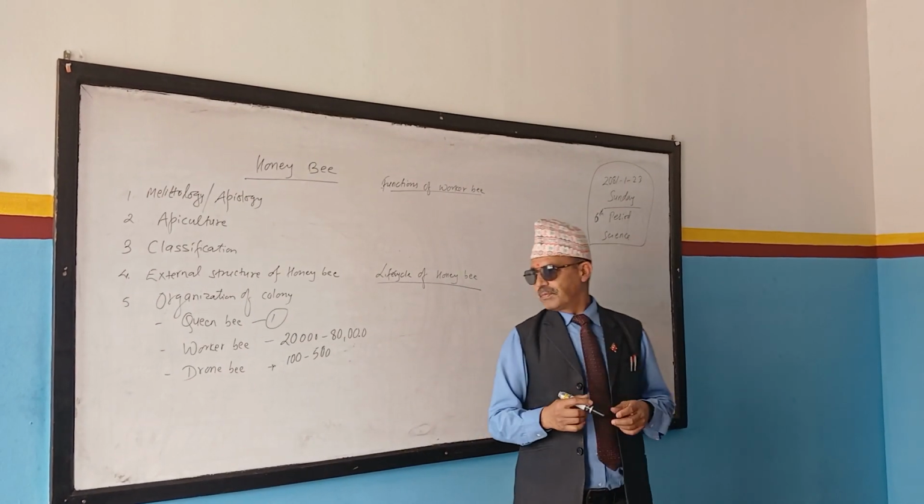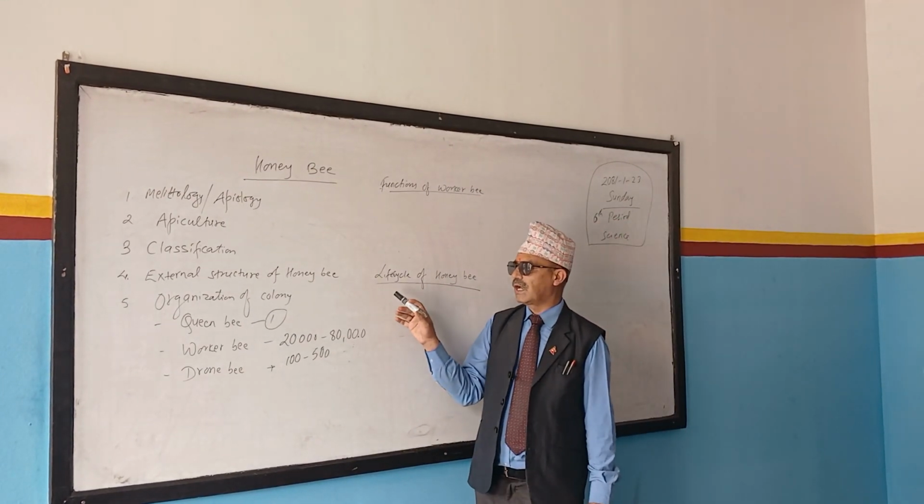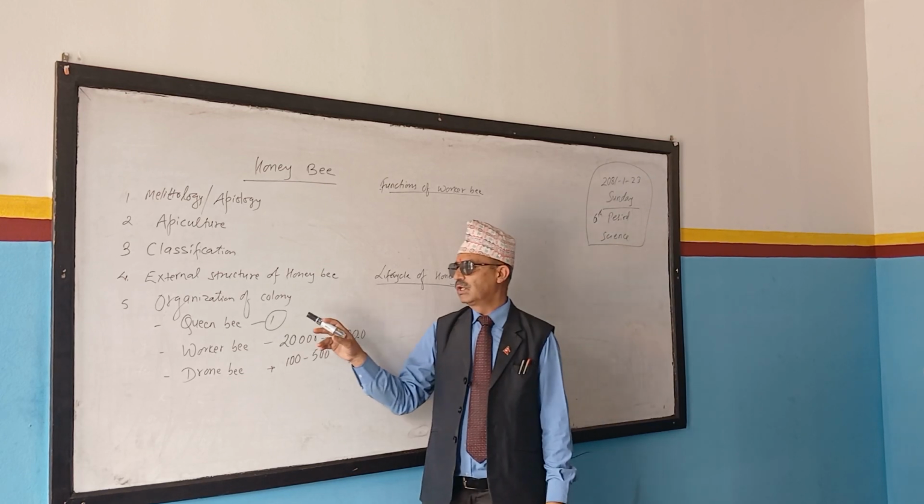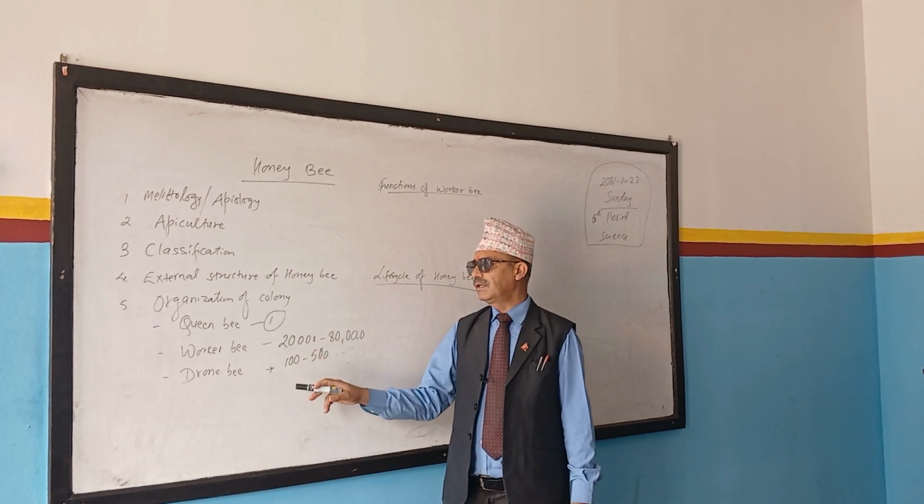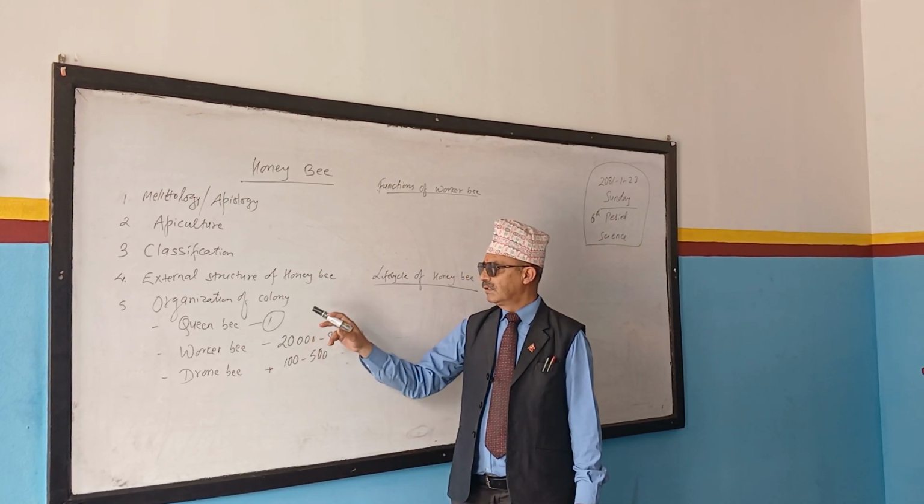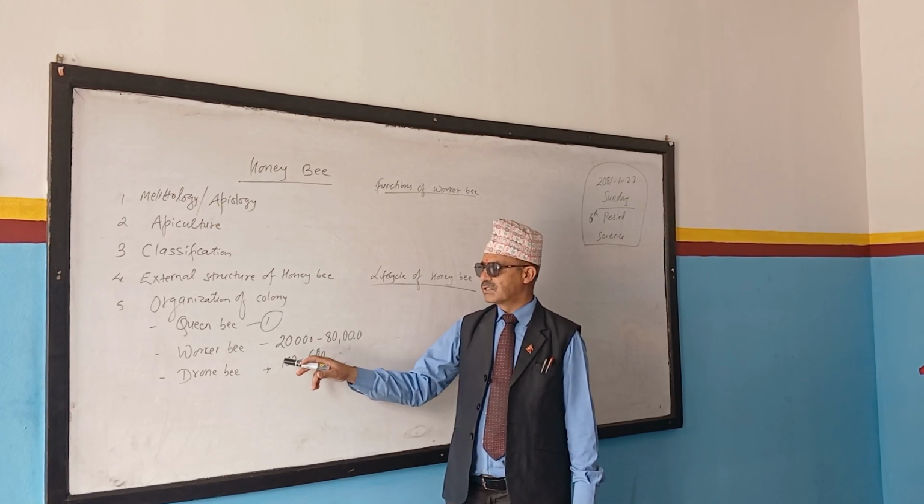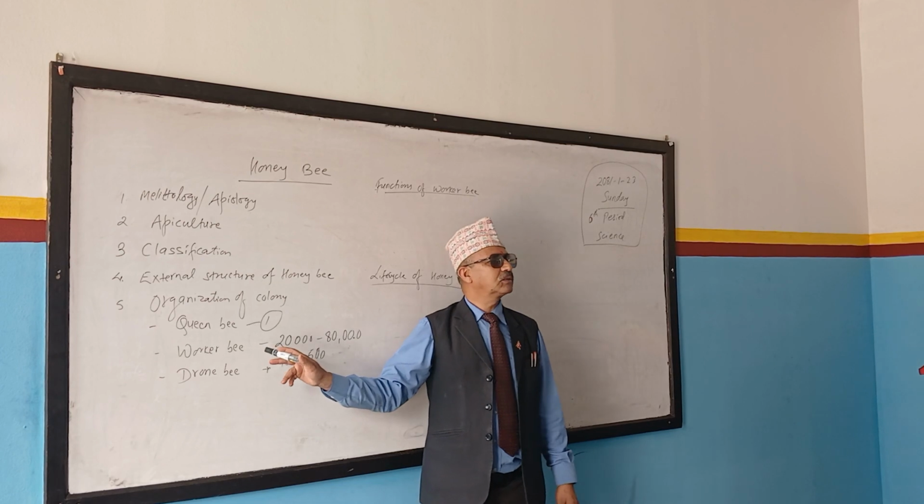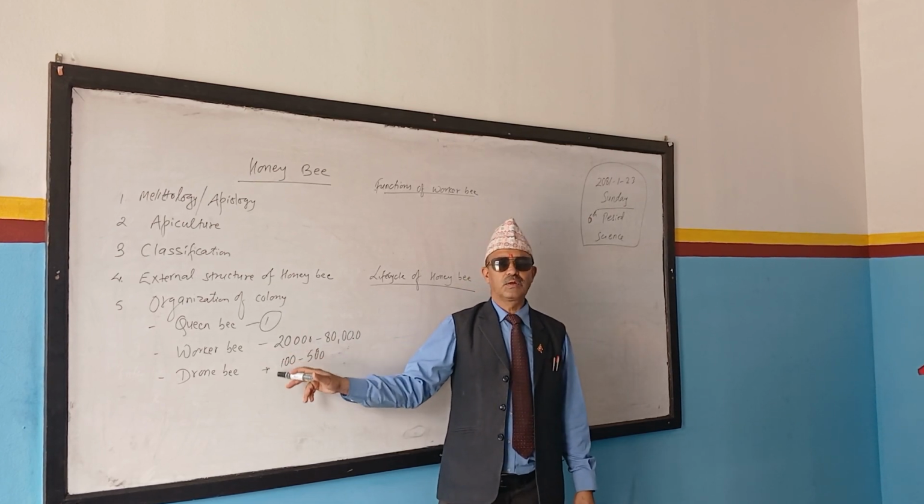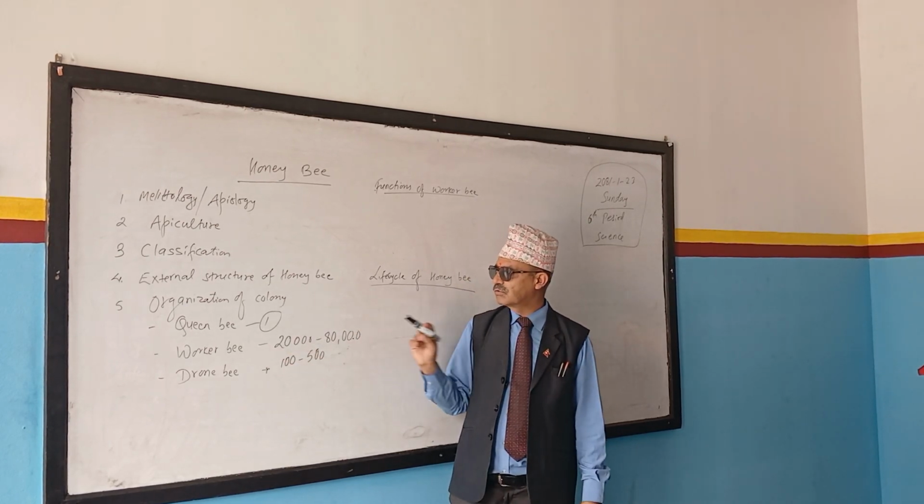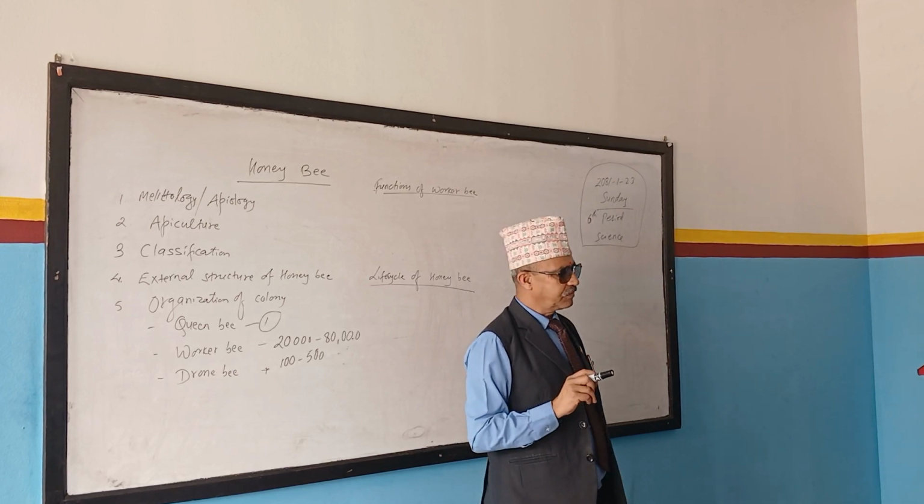So there is the colony. This hive is made up of mainly 3 types of bees: queen bee, worker bee, and drone bee. The largest bee is the queen bee. The medium-sized bee is the drone bee, and the smallest bee is the worker. These are the 3 types of bees, right?